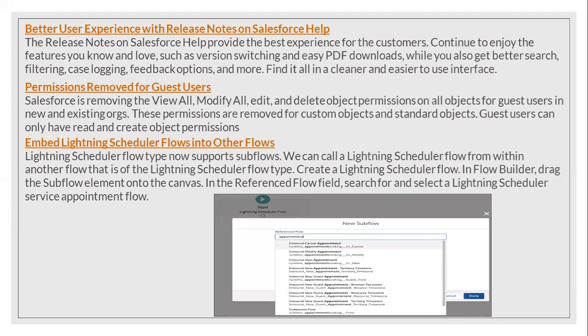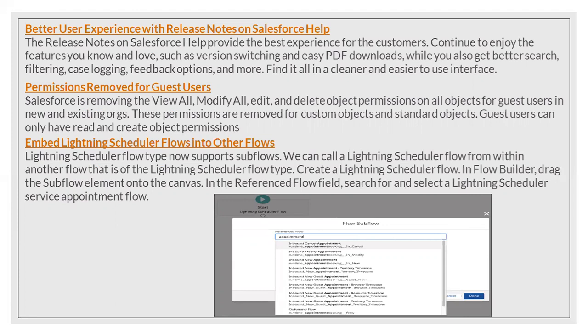And we know that the guest users were getting all the permissions like create, read, edit, delete, view all, modify all options. Going forward, features like modify all and view all will be removed from the guest users, and they can now see only read and create objects. So going forward, only read and create object permissions will be given to guest users. The existing view all and modify all will be revoked from the guest users alone.